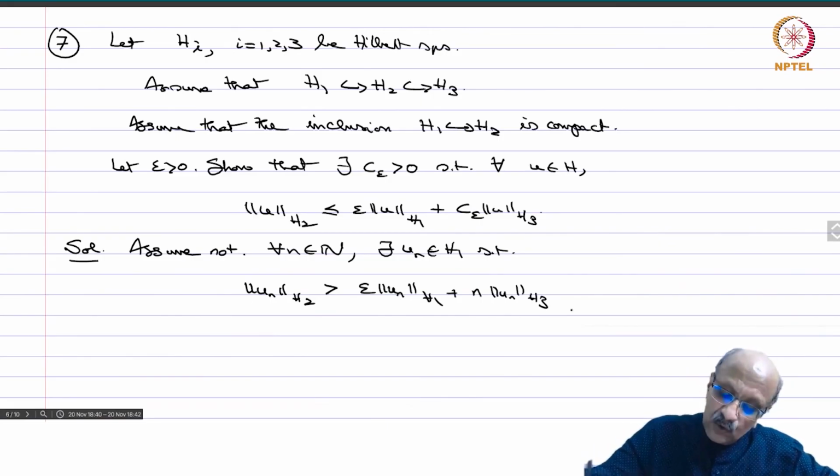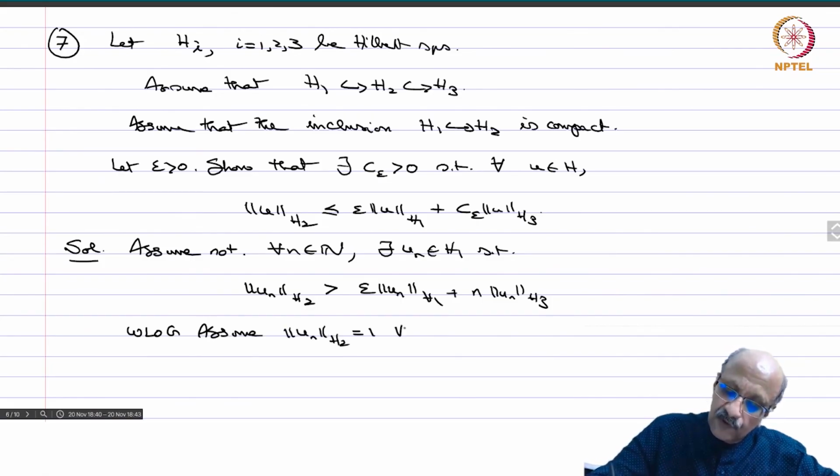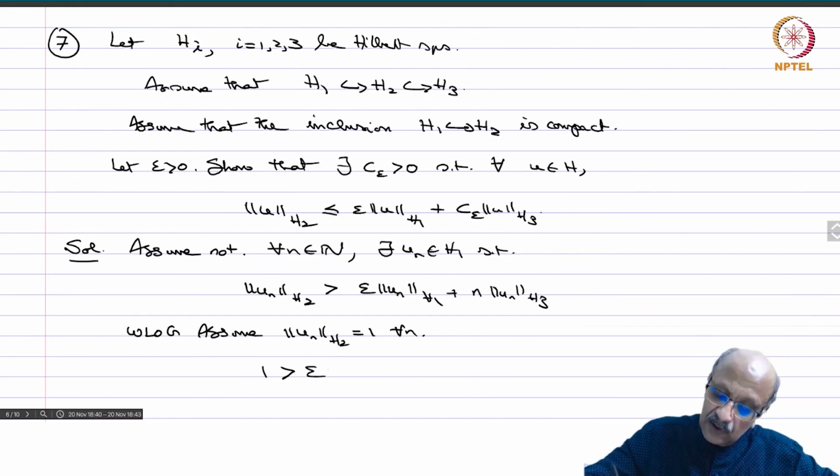Now I can divide throughout by norm un in H2. So without loss of generality, assume norm un in H2 equal to 1 for all n. Otherwise you just divide through and that will give you that. So you have 1 is bigger than epsilon times norm un in H1 plus n times norm un in H3.